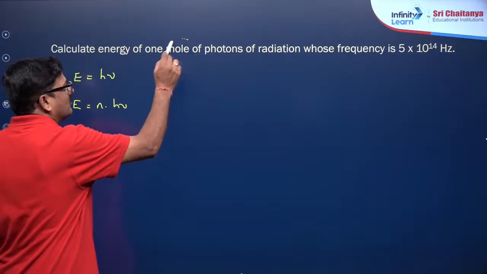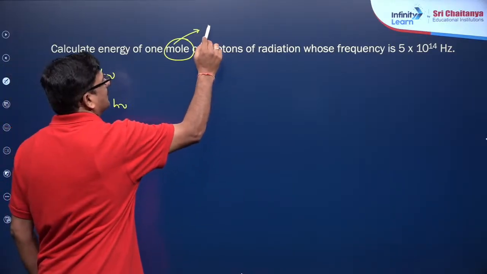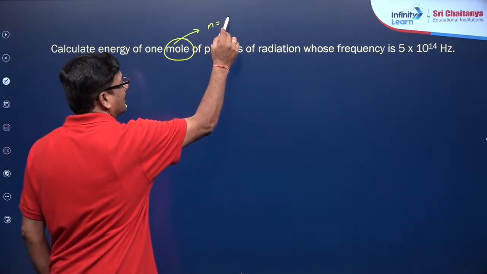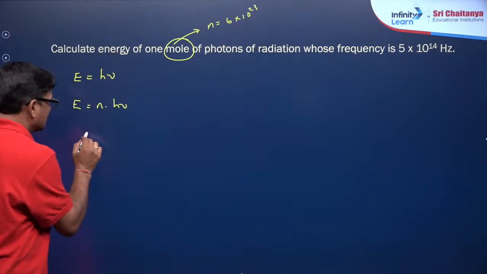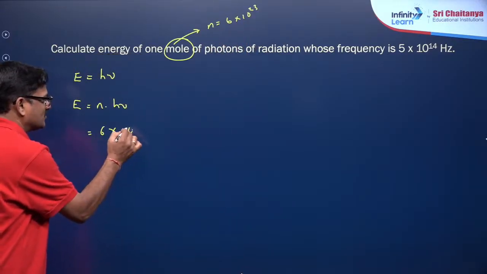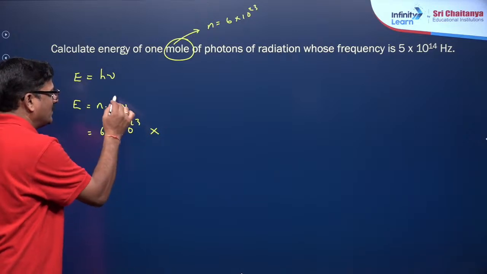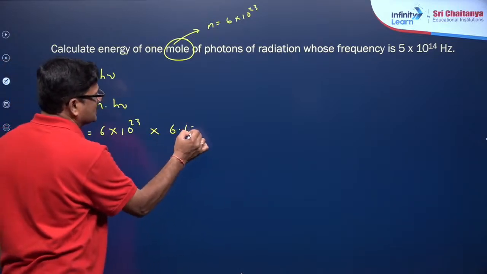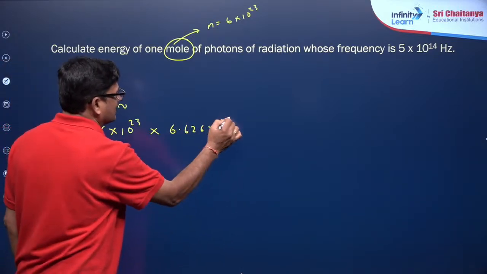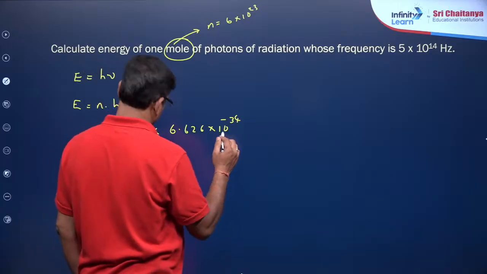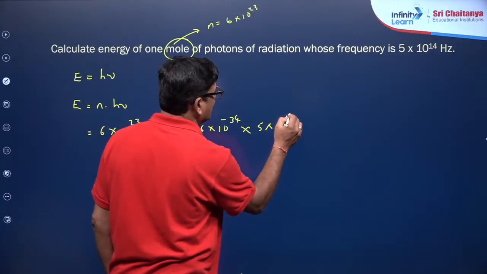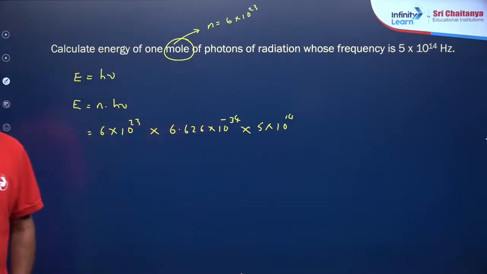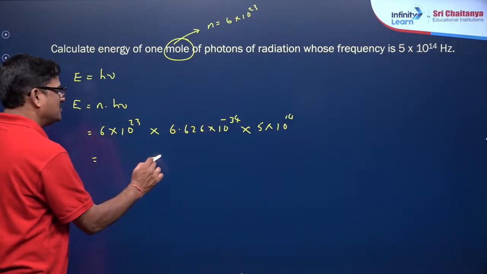So for 1 mole of photons, n is equal to 6 into 10 raised 23, h value is 6.626 into 10 raised minus 34, into nu value which is 5 into 10 raised 14. So you are going to get the answer in joule per mole.